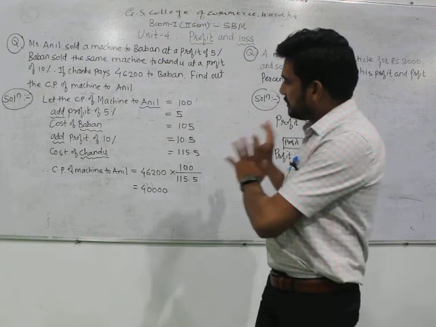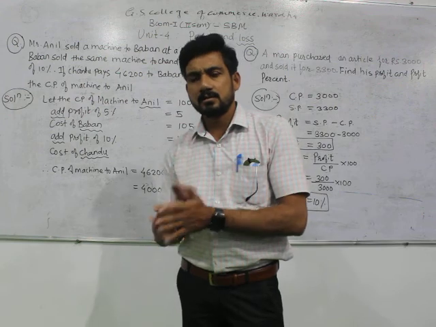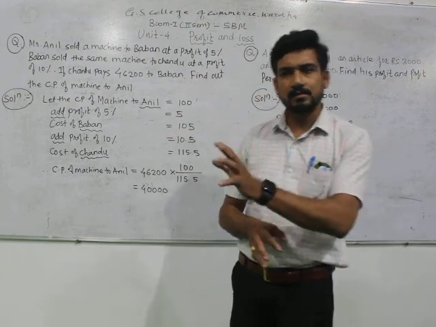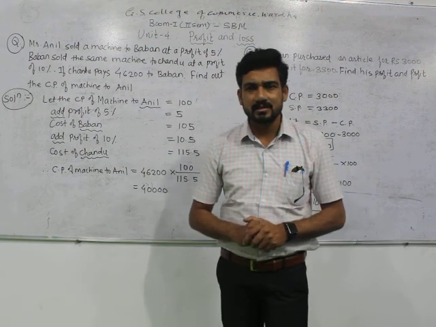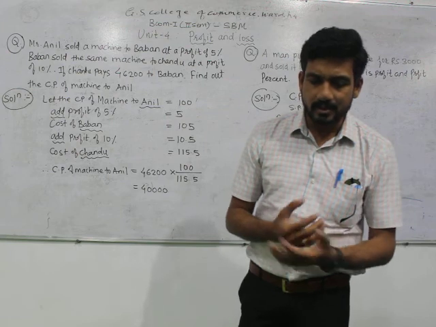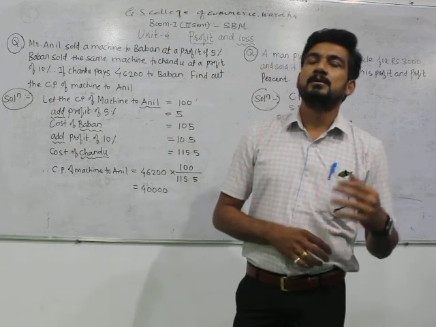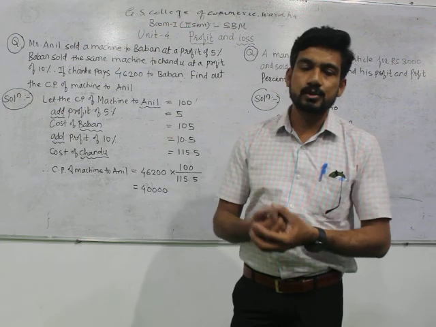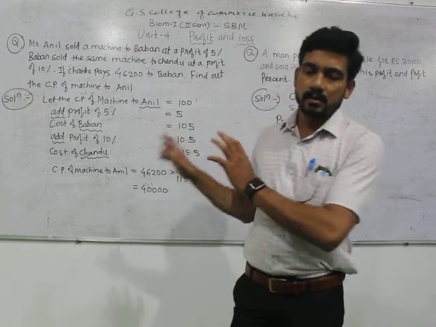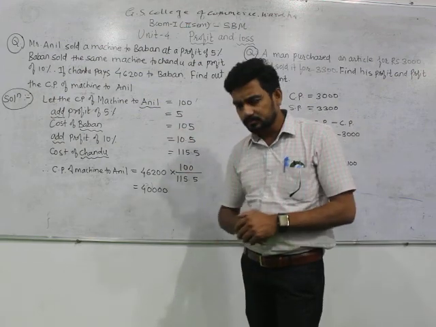To start the last topic of unit number 4, let me revise the things. Once again, I am repeating that the first 3 units are part of business statistics. The last unit is a part of business mathematics, in which we studied simple interest, compound interest, then ratio, proportions, and the last part of this unit is about profit and loss.